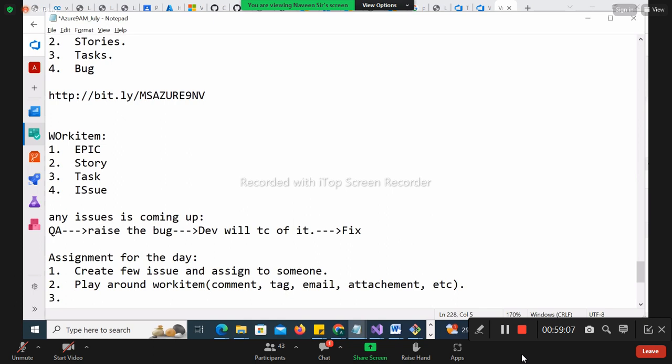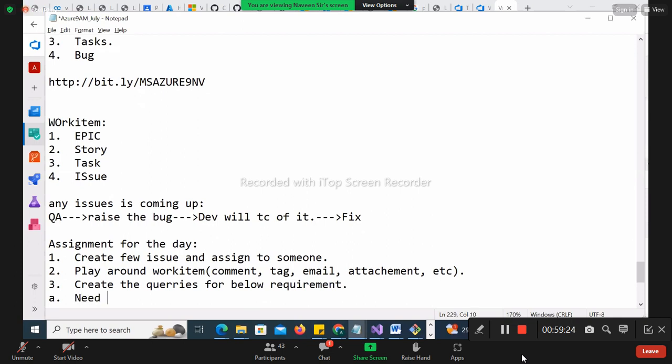Next is, create the query. Understand, please. Create the query for the below requirement. What is my requirement? Need to get all the issues raised, created by you. Please understand that condition. Created by you, and already moved to done state.